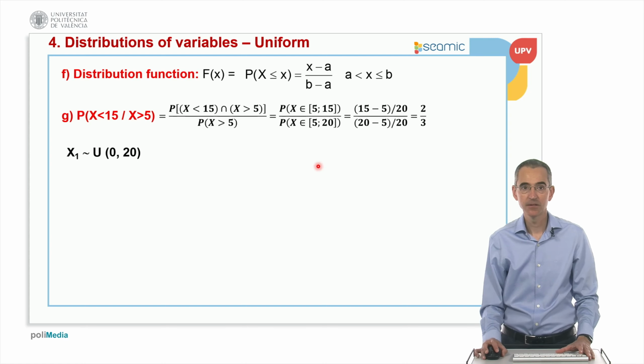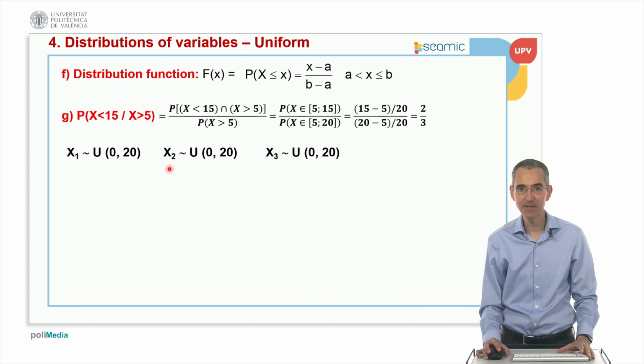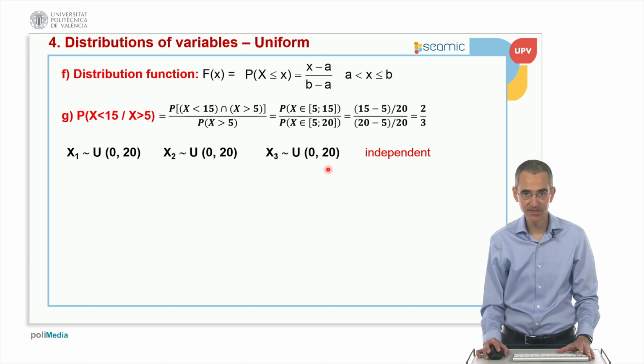Good. So now let's imagine that we have one random variable which is uniform between 0 and 20. We have another variable which has the same type of distribution, and then a third variable with the same type of distribution. And let's assume that the three variables are independent, which means that there is no correlation between them. Well, what happens if we sum two of them?